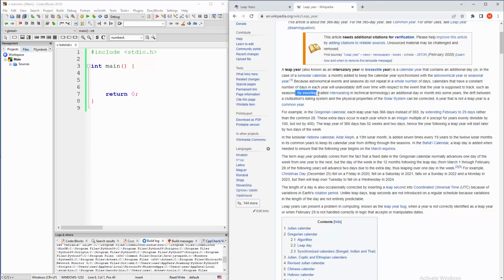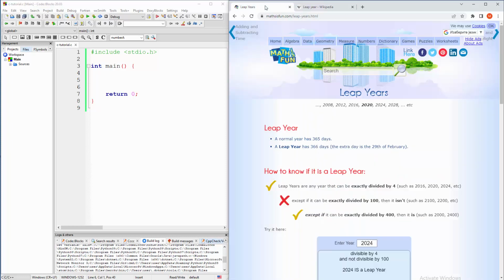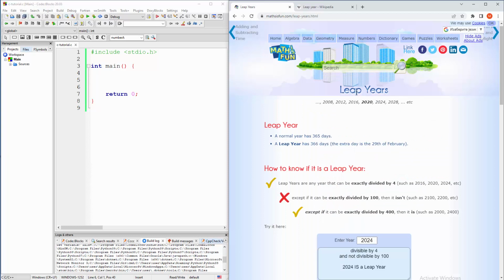By inserting an additional day or month into some years, the drift between a civilization's dating system and the physical properties of the solar system can be corrected. And a year that is not a leap year is a common year. So basically we have that, and I'm gonna use another website here that explains something.